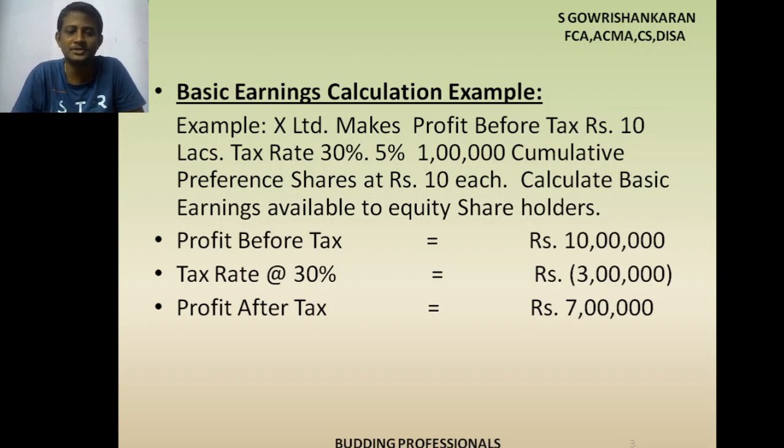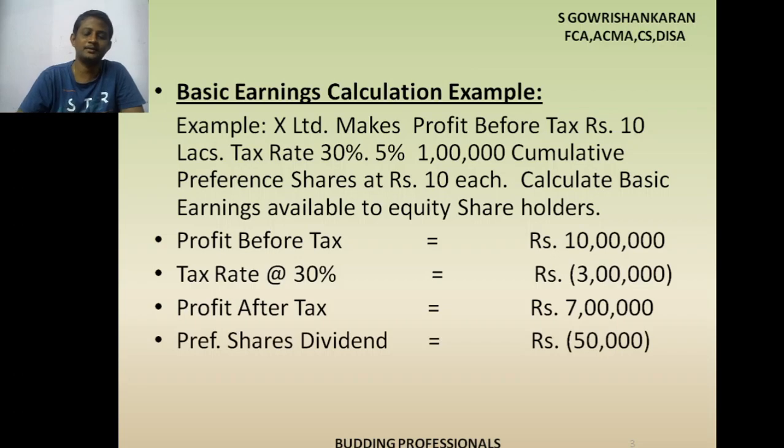10 lakh into 5%, how much? 50,000 rupees. So that's what arrived here. Preference shares dividend equals 50,000 rupees. So how is it arrived? 1 lakh shares into 10 rupees equals 10 lakh rupees. 10 lakh into 5%. 5% means dividend rate actually. 10 lakh into 5% equals 50,000 rupees. That is preference shares dividend.